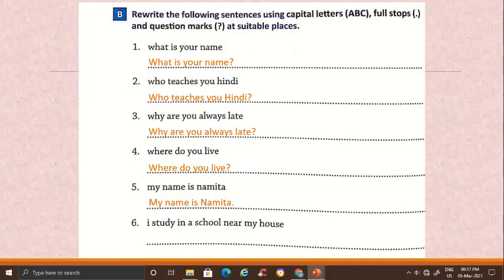Six, I study in a school near my house. Here, I will be capital because I is always capital, and here I is the beginning of a sentence. And this sentence tells us something, so full stop at the end. I study in a school near my house. I capital, full stop at the end.